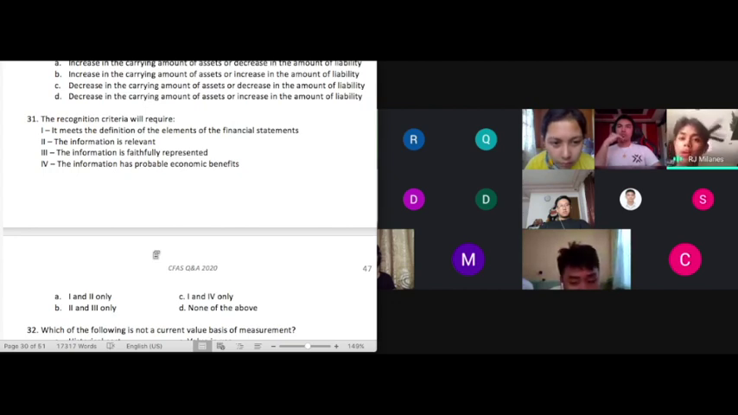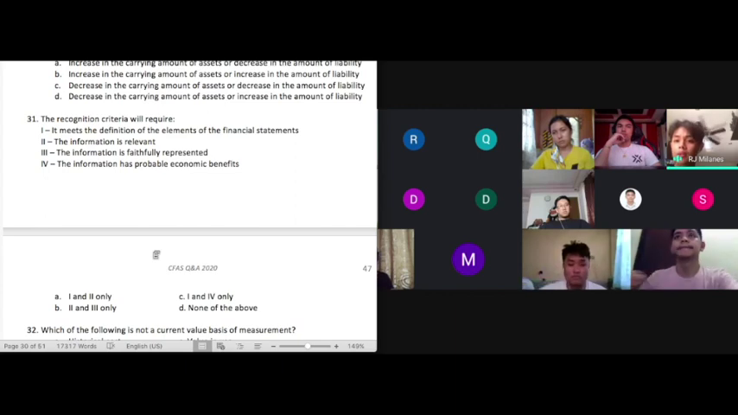So first of all, the recognition criteria states that an item will be recognized when it meets the definition of the elements of the financial statements, and when the information is relevant and faithfully represented. However, statement number 4 is not part of the recognition criteria. So the answer is D, none of the above, since neither A nor B nor C comprises statements number 1, 2, and 3, which are all part of the recognition criteria. Okay, that's correct. The answer should be 1, 2, and 3.